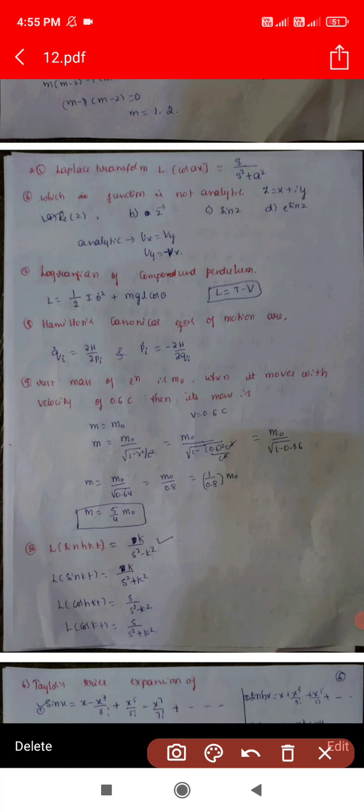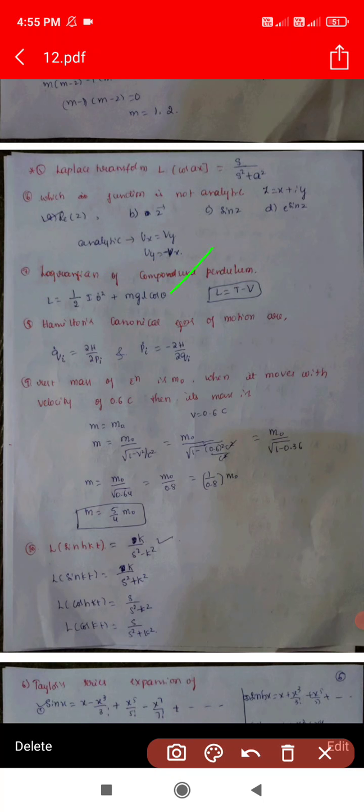Next question is the Lagrangian for the compound pendulum. The Lagrangian is the kinetic energy minus potential energy. For the compound pendulum we get a direct formula, which we have to remember: L equals half I theta dot square plus mgl cos theta.